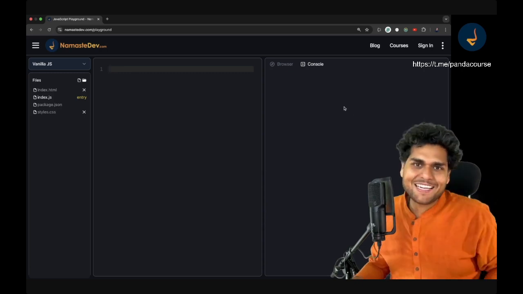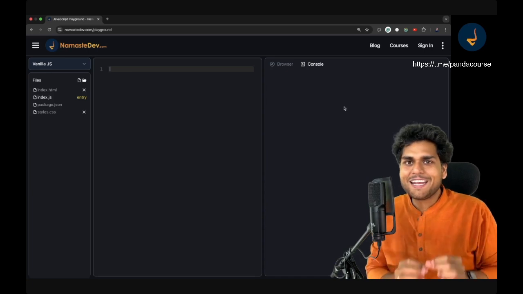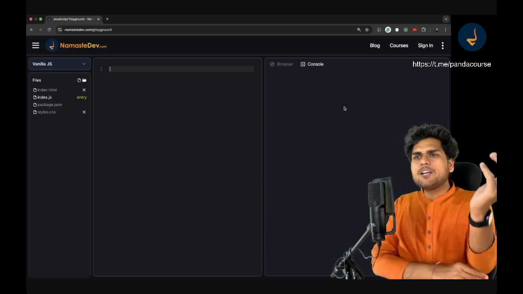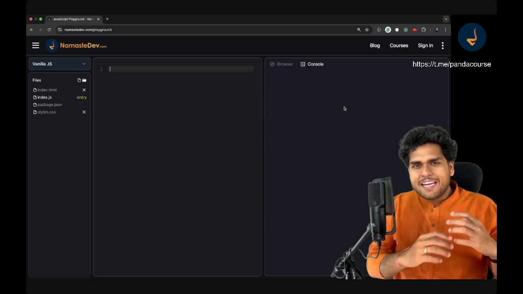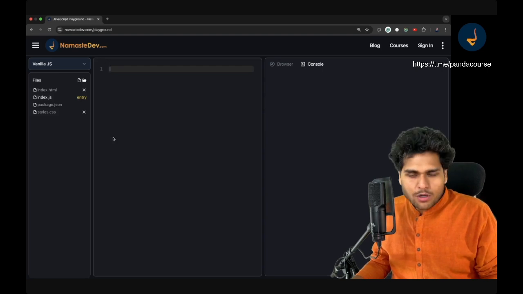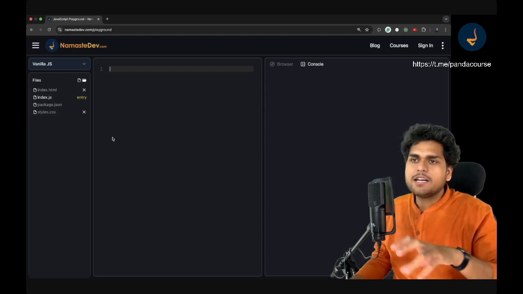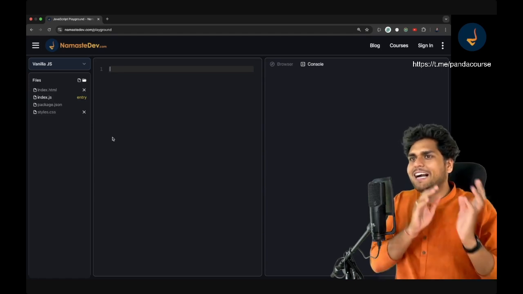Let's get started with writing our first program. The first ever program that any tutorial will follow is printing hello world onto the console. Now, let me tell you, my dear friends, what programming is. In a general statement, you write some piece of code and it produces some output. That's all programming basically is. You write some code and you get some output.